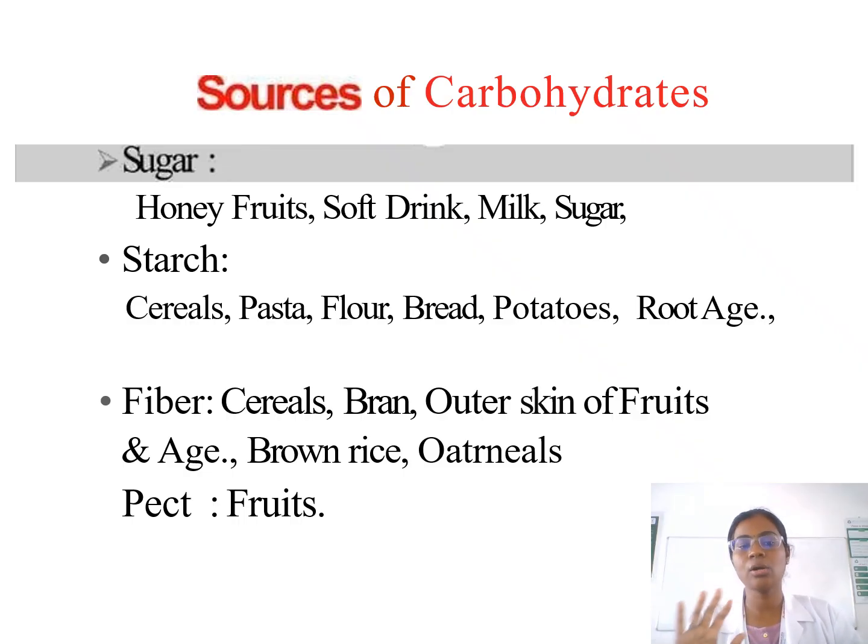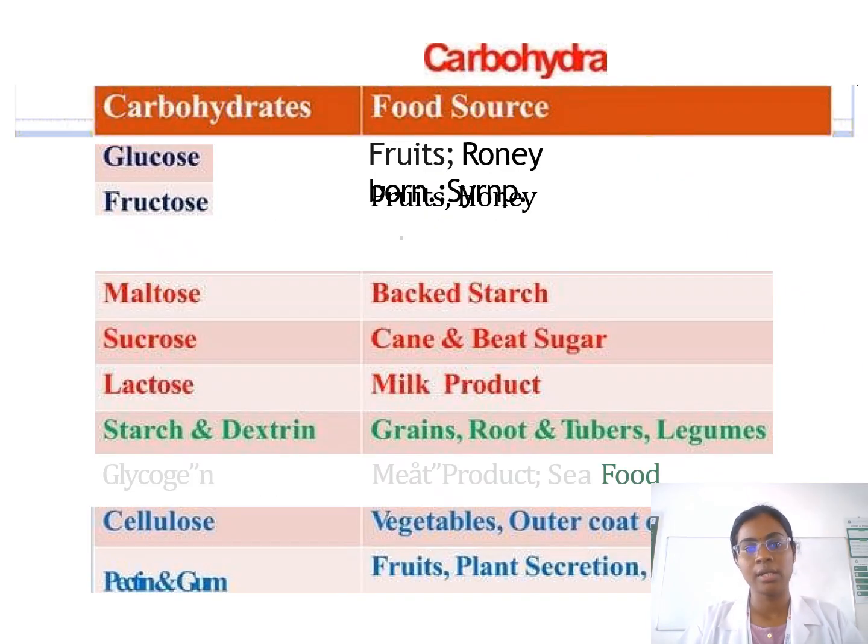Then sources of carbohydrate. What are the sources of carbohydrate? Sugars: honey, fruits, soft drinks. And starch: pasta, flour, breads, potatoes. And fibers: bran, outer skin of fruits, brown rice, fruits. So the carbohydrate food sources are glucose, fructose, maltose.